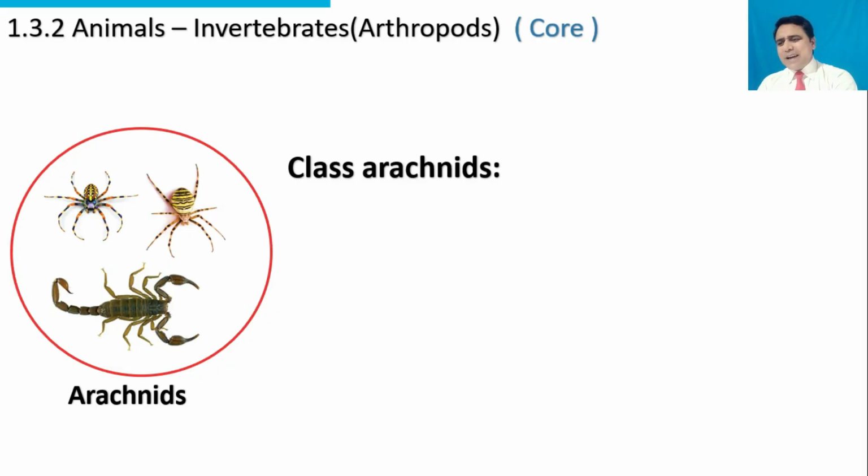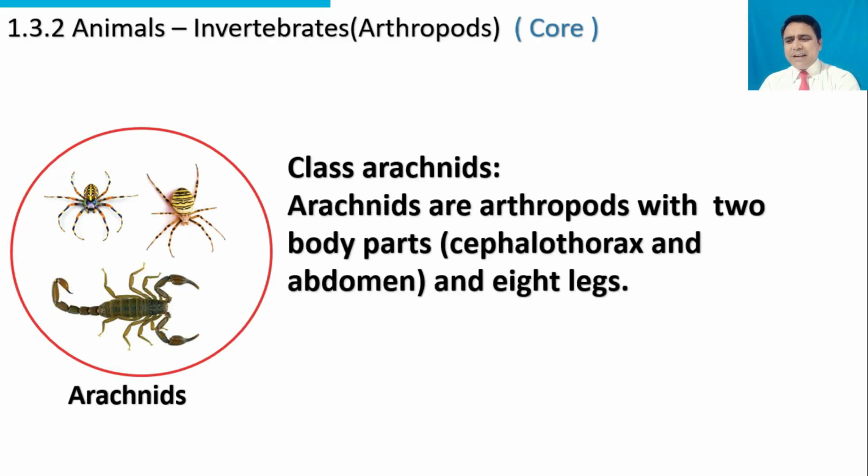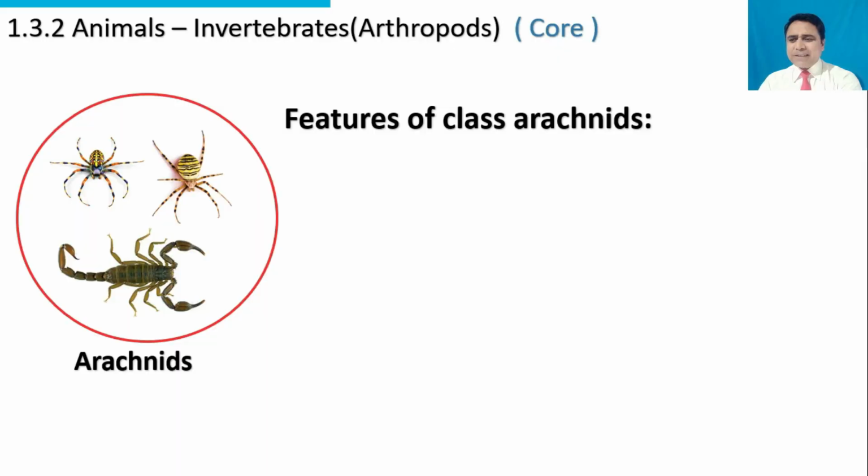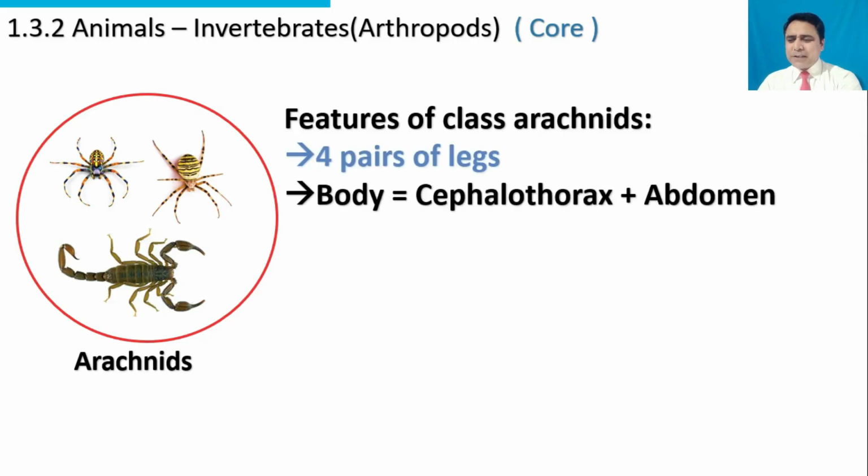These are class arachnids. Arachnids are arthropods with two body parts, cephalothorax and abdomen, and they have 8 legs. Features of class arachnids: they have 4 pairs of legs, body consists of two parts, cephalothorax plus abdomen.